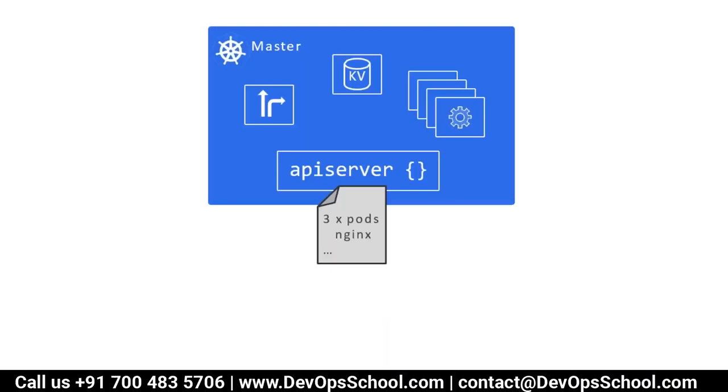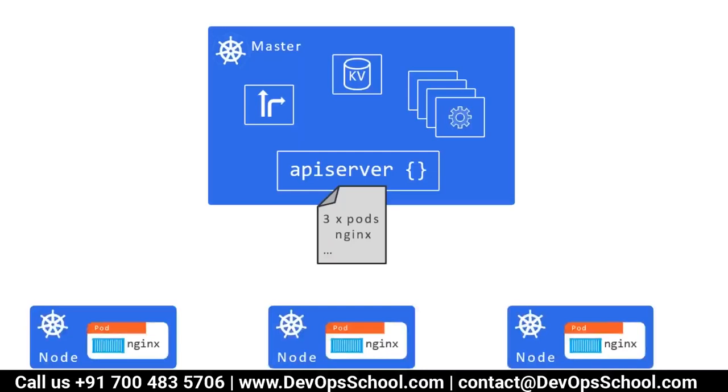The API server creates 3 pods in your workers. Let's say you have 3 nodes. The API server stores that in etcd, the controller manager responds that the current count is 0, the scheduler schedules to the kubelet in the worker, and the kubelet instantiates a pod, and the Docker engine fills the container inside it. So you got the 3 containers, the 3 pods.